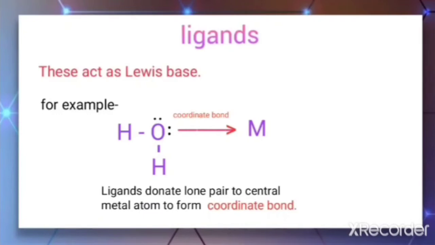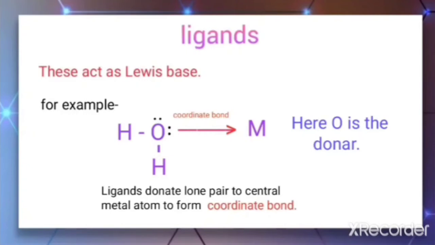So we can say that the central metal atom acts as Lewis acid and the ligands act as Lewis base. Here the oxygen of the water molecule has the lone pair which is donated for making a coordinate bond. So here we can say that O is the donor.